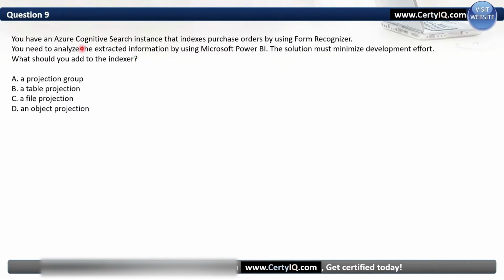Question number 9. You have an Azure Cognitive Search instance that indexes purchase orders by using Form Recognizer. You need to analyze the extracted information by using Microsoft Power BI. The solution must minimize development effort. What should you add to the indexer? In this question, we will add a table projection. B is the right answer here.